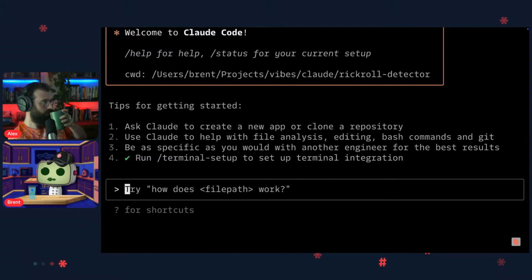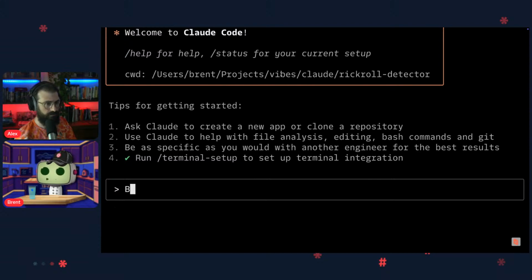So, tips for getting started: ask Claude to create a new app, or go clone a repository somewhere. If you're already sitting inside of a repository or a code base, you can ask it to help you understand that code base. I've done a bunch of that. It's awesome. And I like point 3, be as specific as you would with another engineer for the best results. If you just say build a Rickroll detector, you're gonna get garbage. That's not good enough for much of anything.